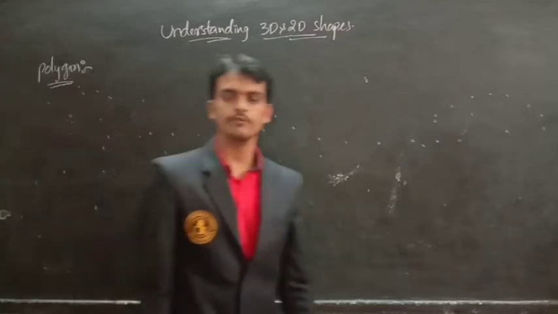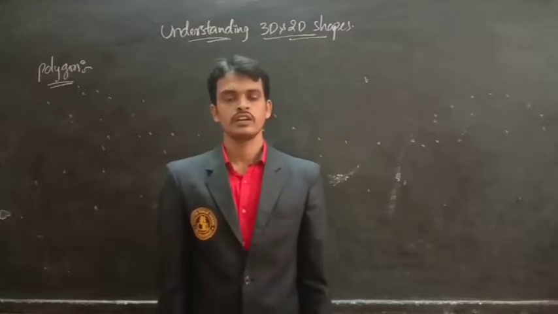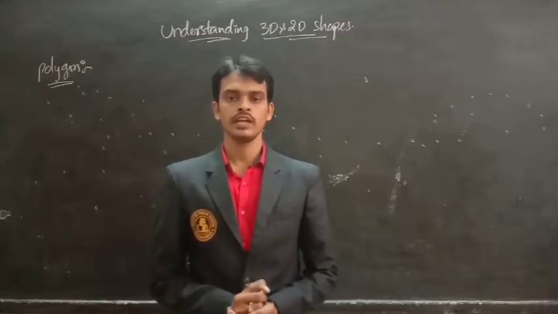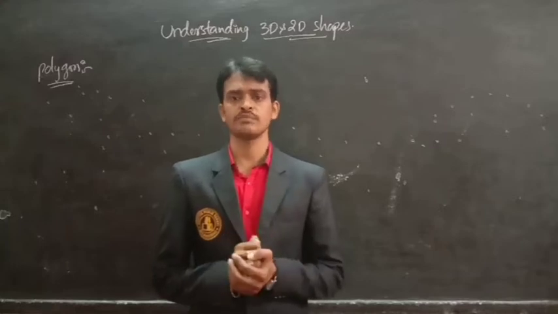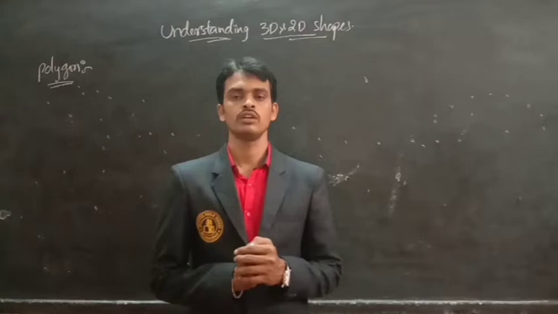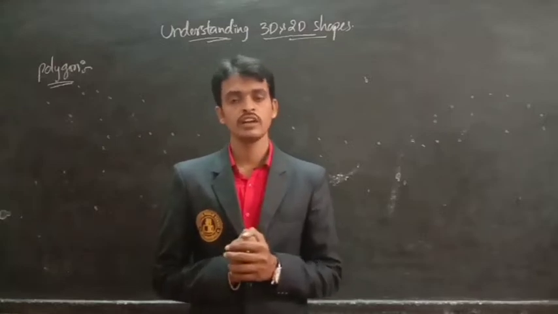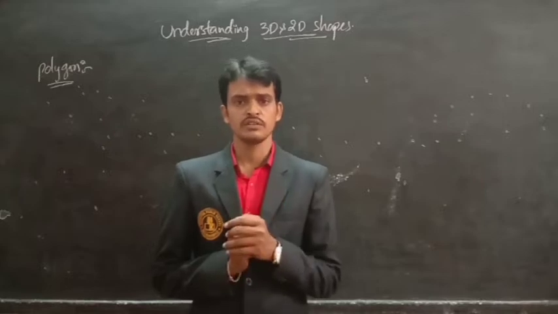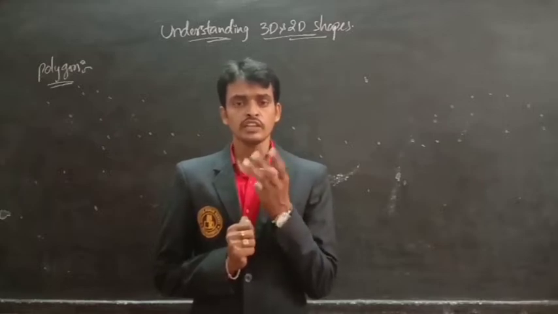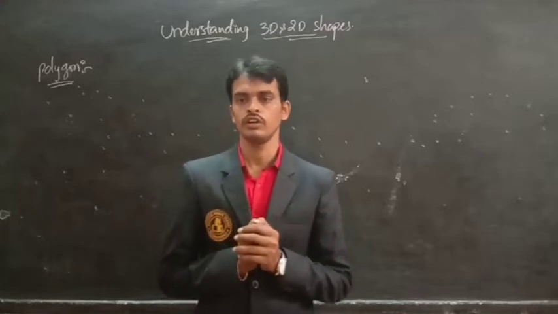The definition of polygon is a simple closed figure formed by at least three line segments. Three line segments make a polygon. The polygon is nothing but a simple closed figure formed by at least three line segments, which is called a polygon.